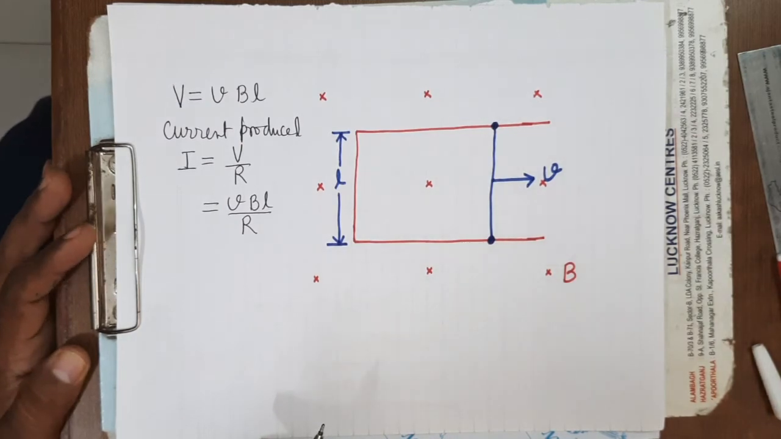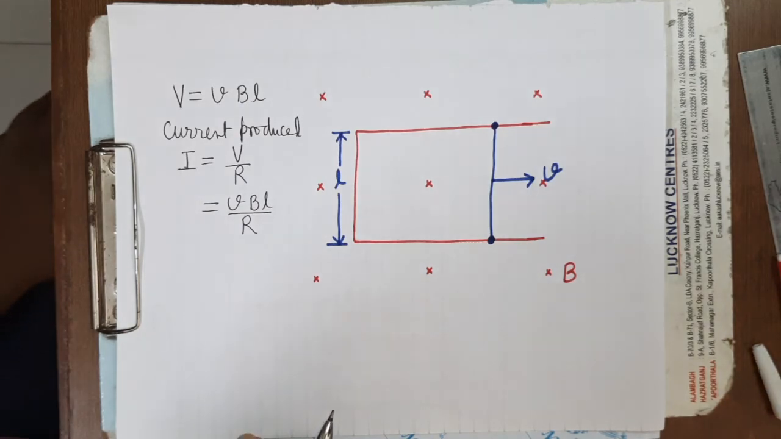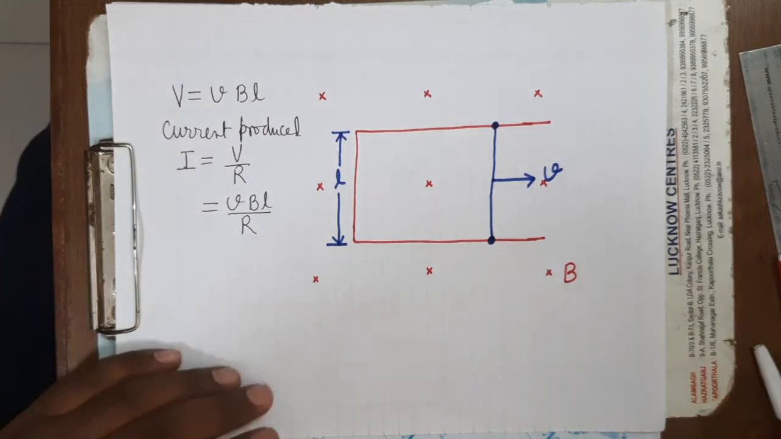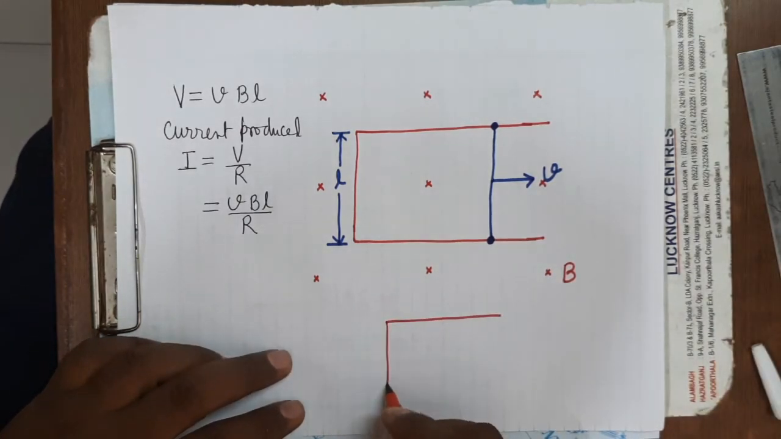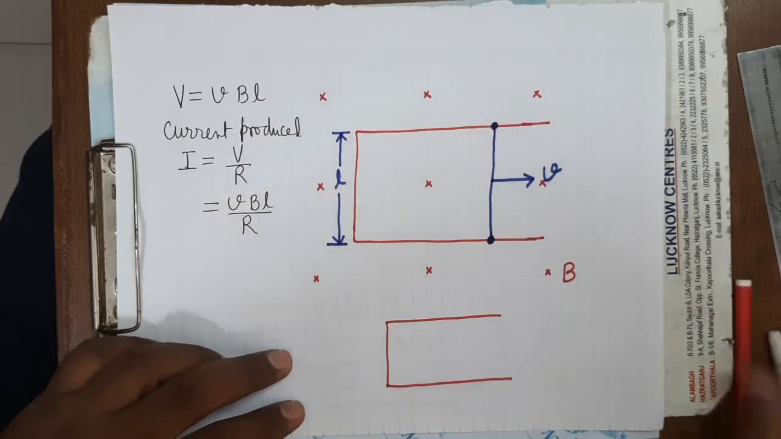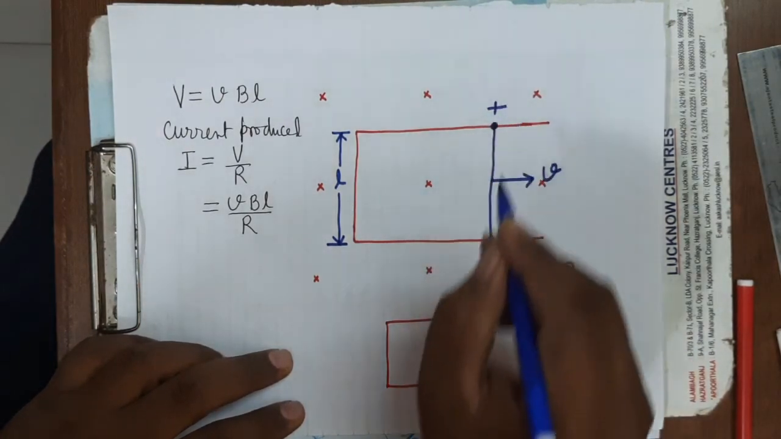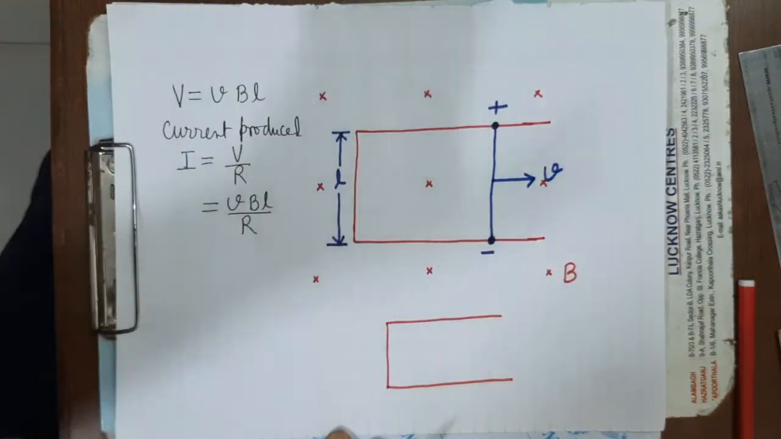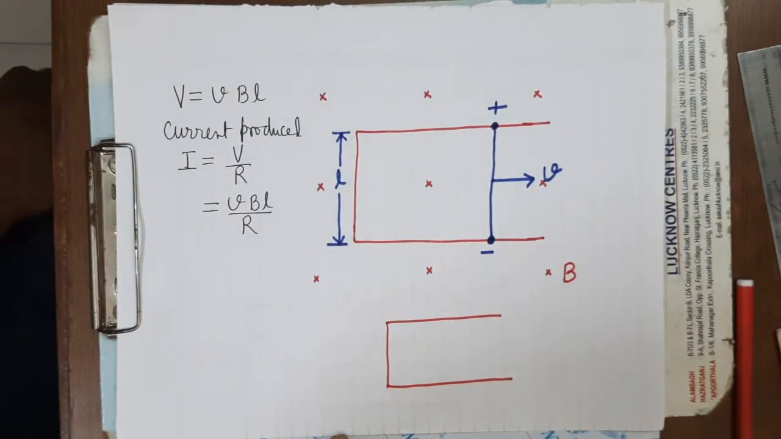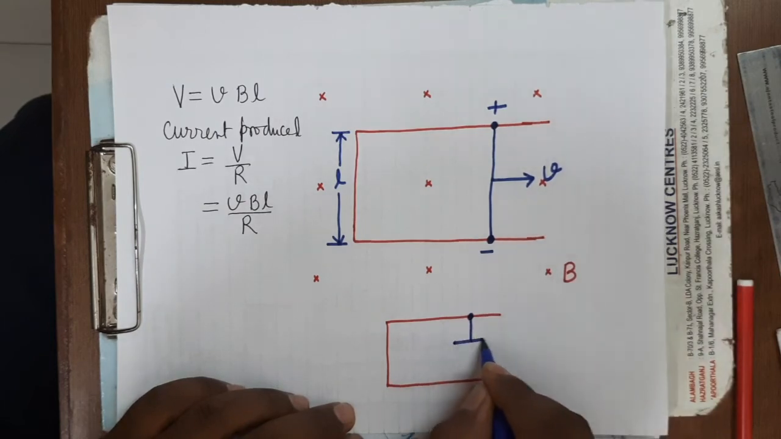Now see here, this current will be produced. What will be the direction of this current? How can you find the direction of the current? So see here, there is one way by which you can find very simply what will be the direction of current. Here once again I am making this frame, and this is the conductor. As you have seen in the previous explanation, this end was positively charged and this end was negatively charged. Therefore this conductor can be assumed as the source of EMF, and now we are redrawing it like this.